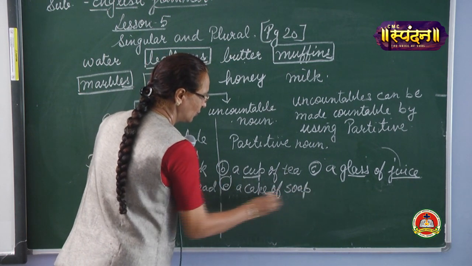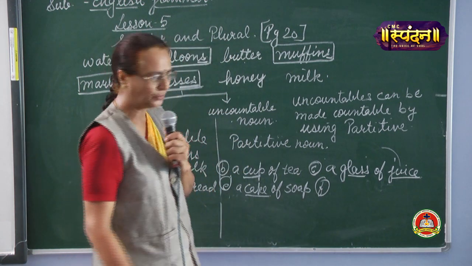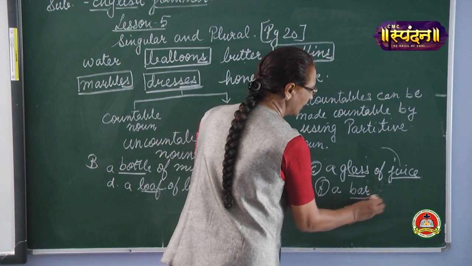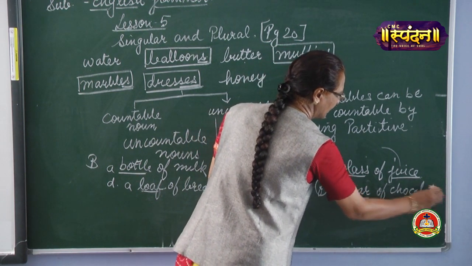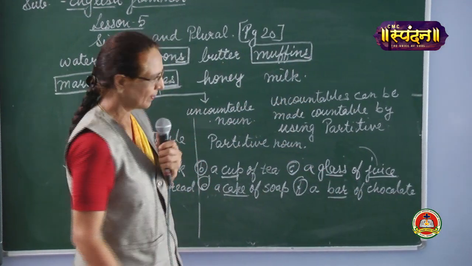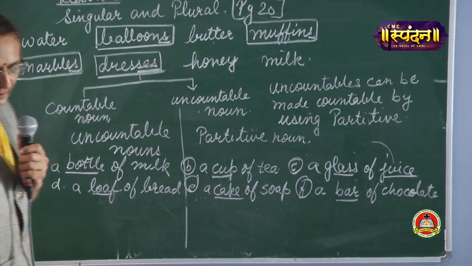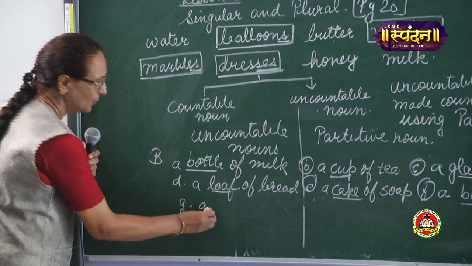All you children must learn all these by heart so that you know how to use them. You don't say give me a chocolate. You say give me a bar of chocolate. Then flour. How do you use flour?